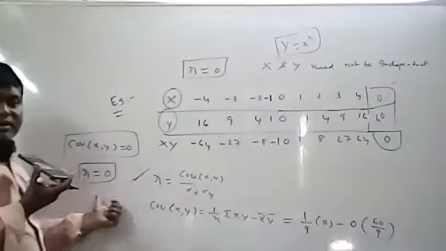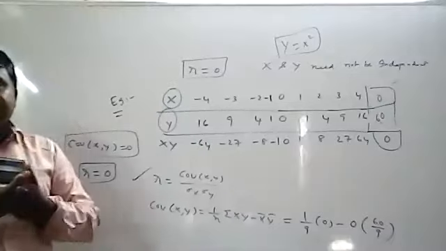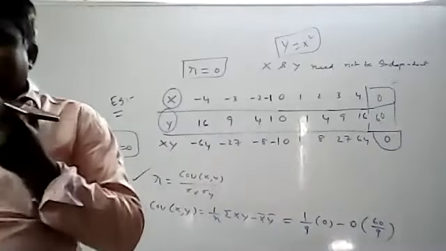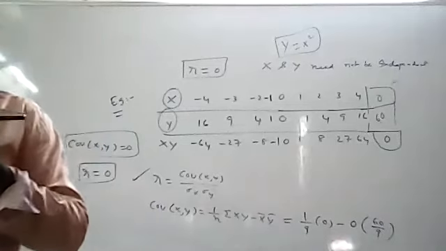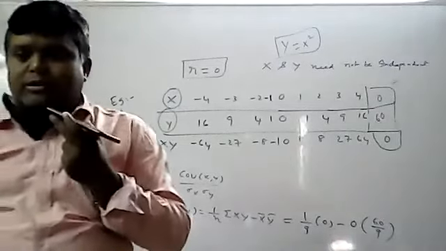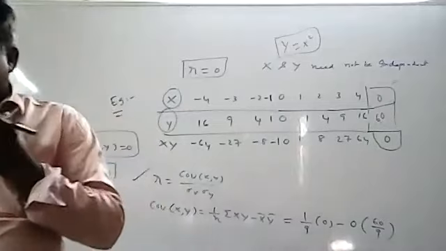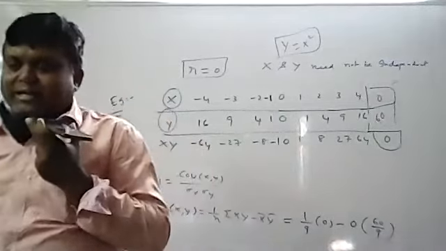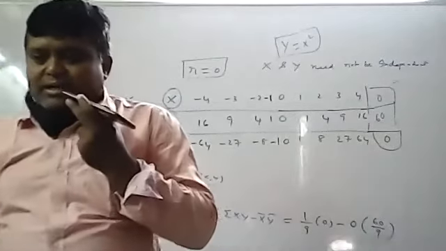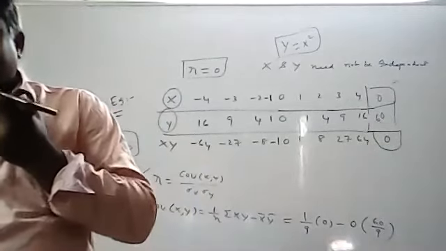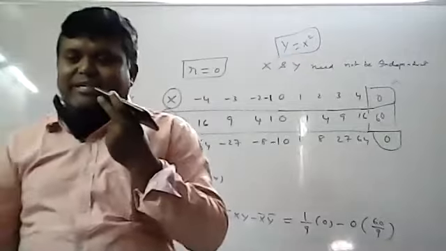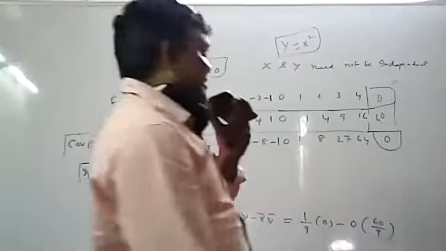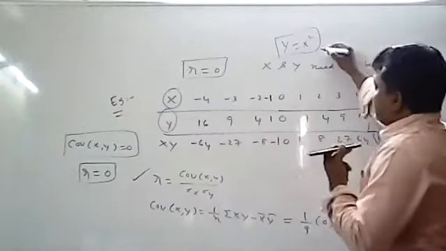Write down. Therefore, R equal to 0, but there exists a relationship between x and y. Within brackets, what is that relationship?